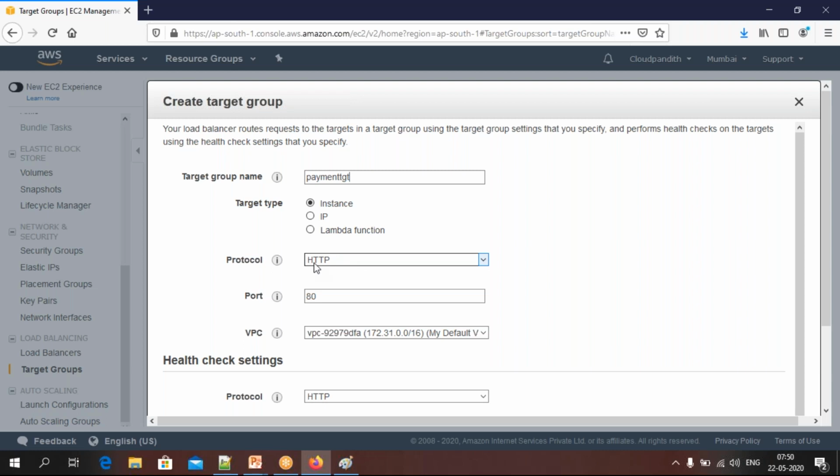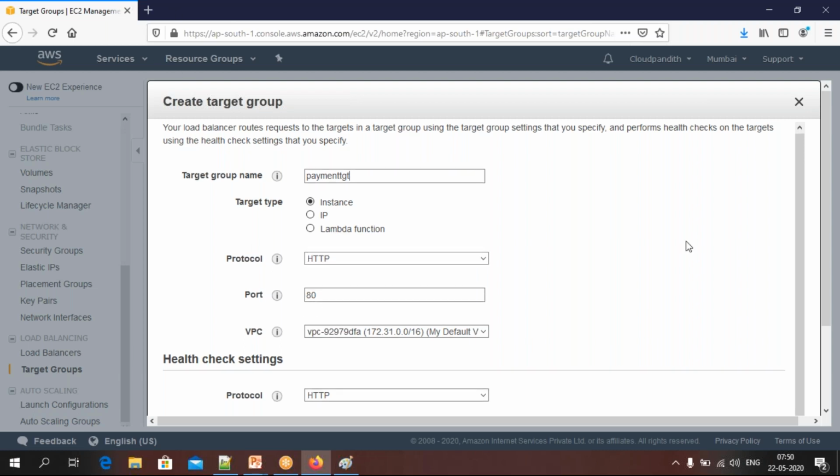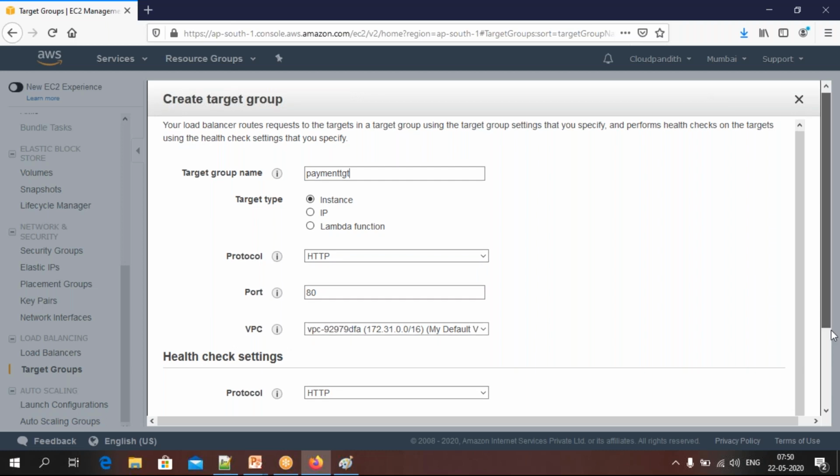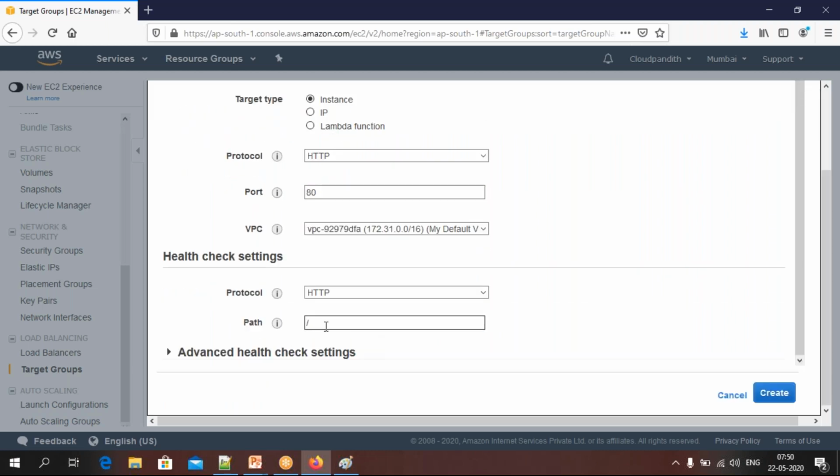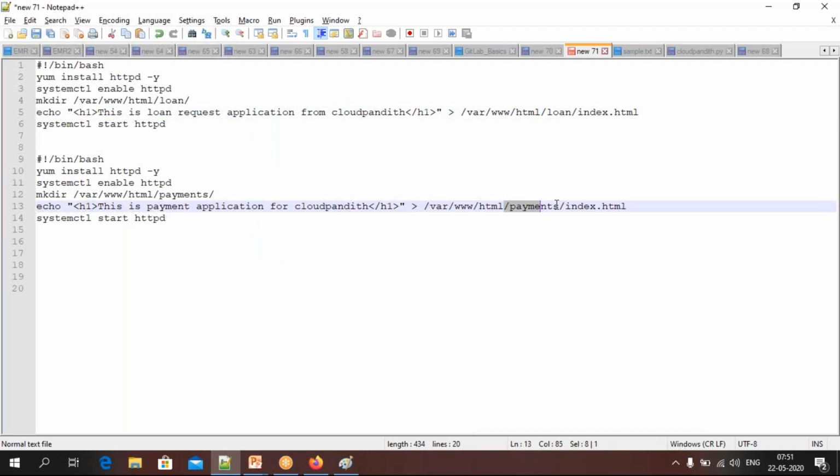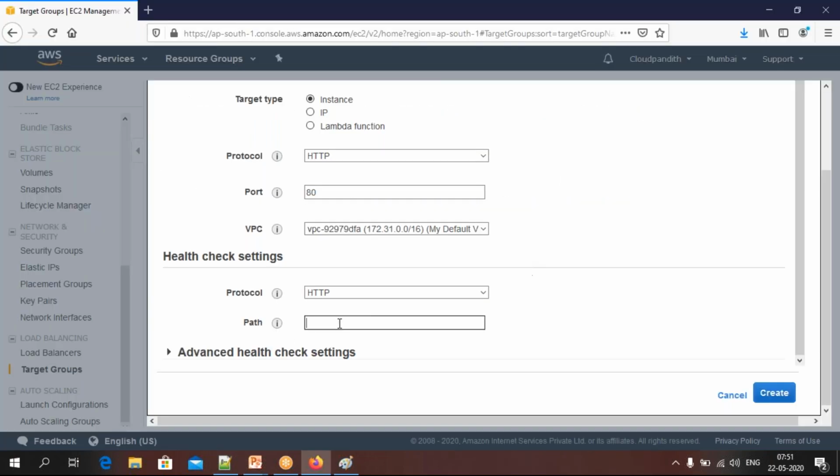How are you going to do that? By using HTTP 80, meaning from the browser, it has to make a request to which path, friends? Payment, meaning payments/index.html. If you have any problem, come here, you can directly select this one, payment/index.html.